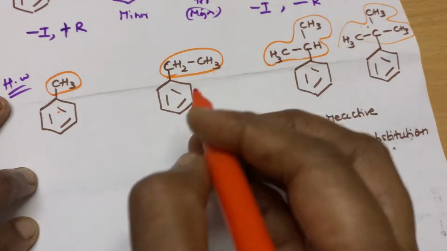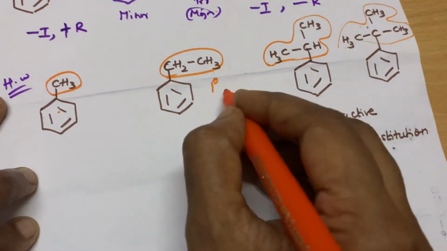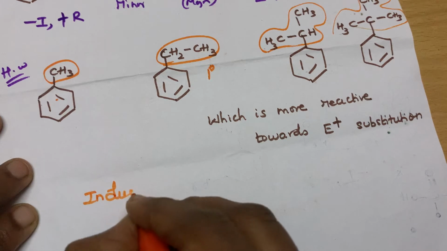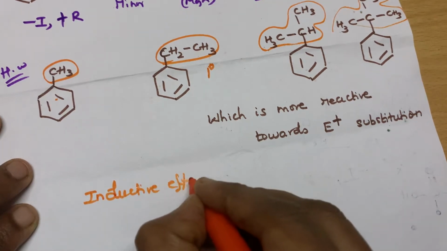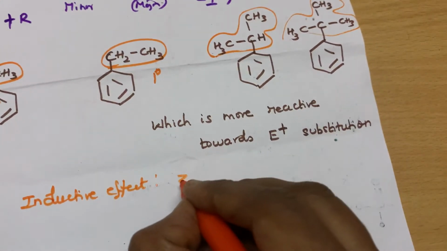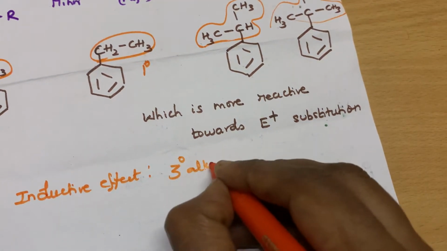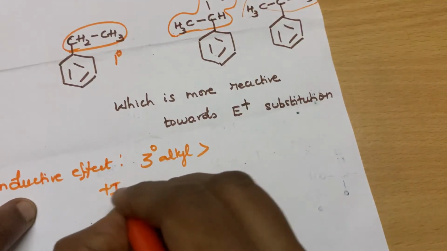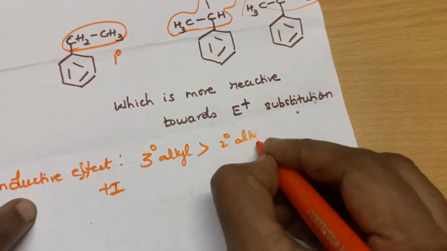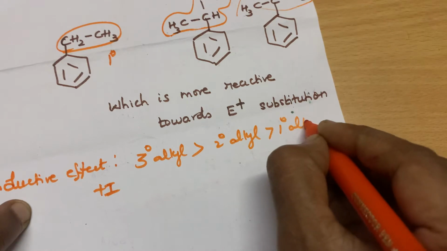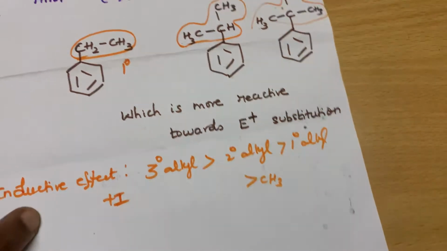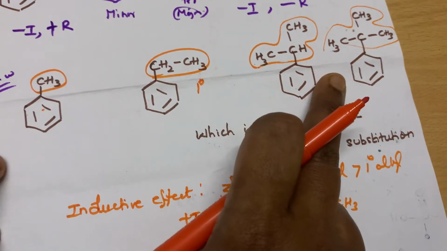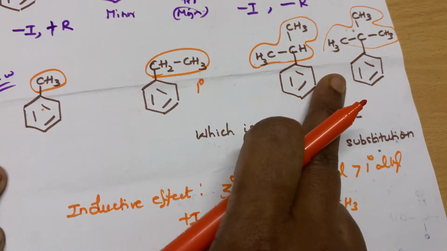So this is a methyl, this is primary alkyl, this is secondary. So you will think of the inductive effect first, right? It will come to your mind. So the tertiary alkyl group will have more inductive effect, plus I effect. It will donate electrons. Then comes your secondary, then primary, and then methyl. You will say this one will be more reactive towards electrophilic substitution of this benzene.